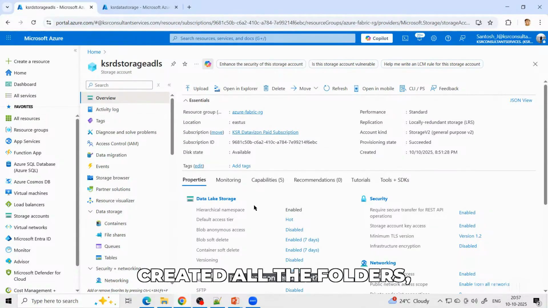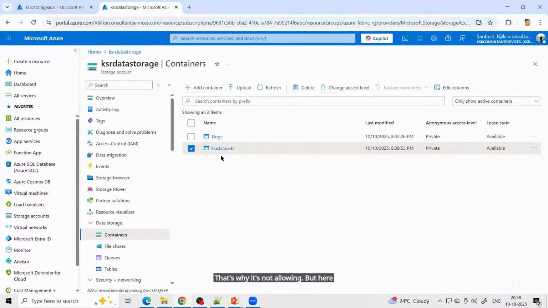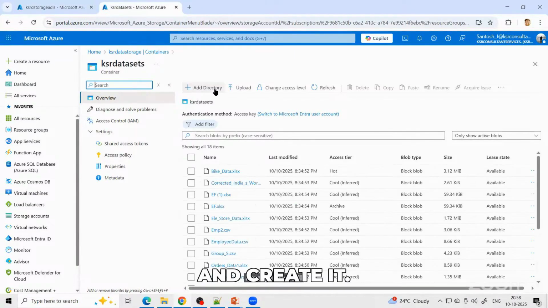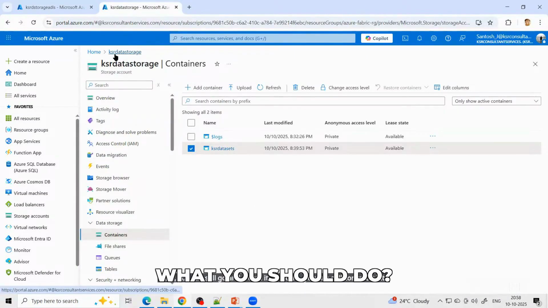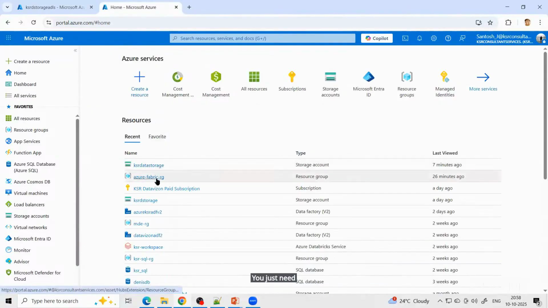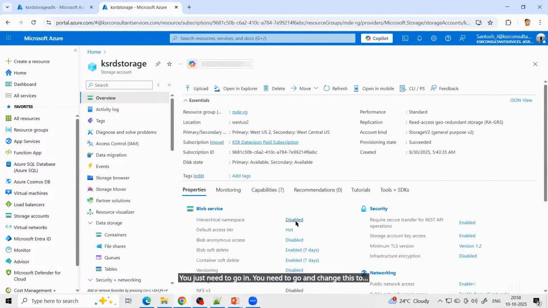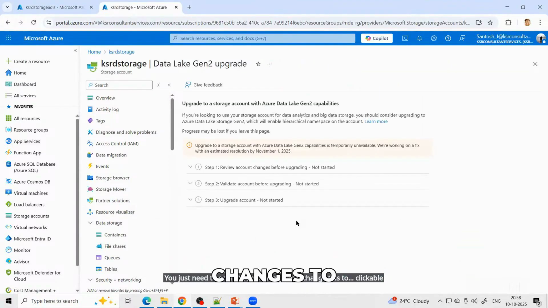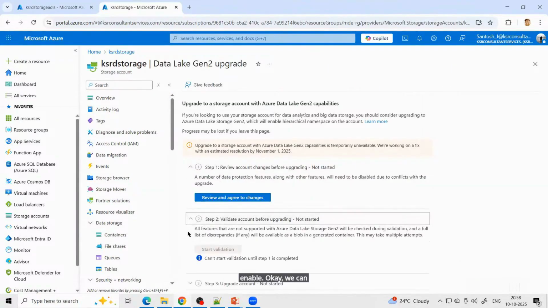You've already created all the folders. So now you cannot disable it. Now you cannot say, no, I don't want folders. Not possible. That's why it's not allowing. But here, if you see, you can still go and create it. You can still convert it into an ADLS. What you should do? You need to go and change this to clickable, change this to enable. Okay, we can enable this.